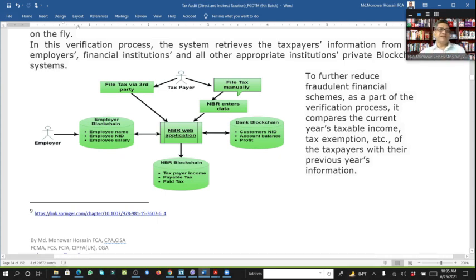If you see here, for example, we are the salaried person. At this moment, another thing is also happening, salaried persons, where there are a lot of employees. For example, in Sonali Bank, they have 20,000 employees. Agrani Bank, 13,000 employees. So within these 13,000 employees, every month tax is deducted.